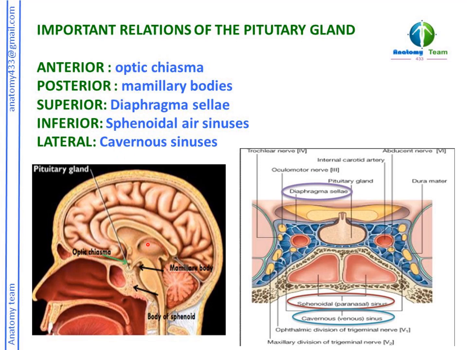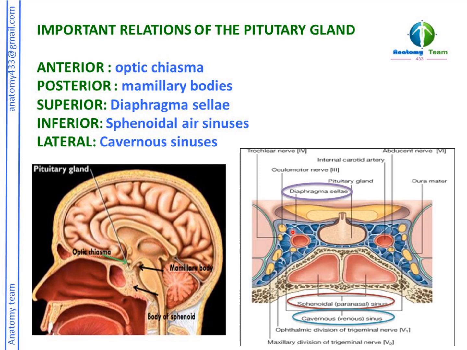Superiorly, the diaphragma sellae. Diaphragma sellae is a diaphragm which is covering the pituitary gland. Inferiorly, the sphenoidal air sinuses. We can make out here, these two are the sphenoidal air sinuses. Laterally, we have two cavernous sinuses.